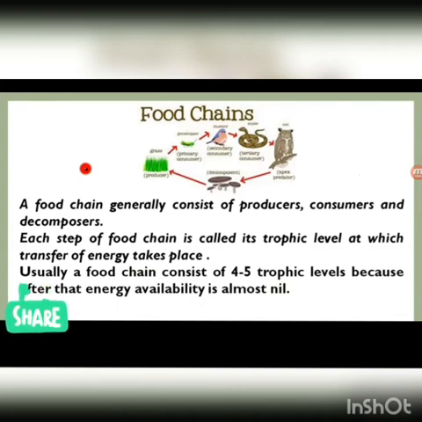Usually a food chain consists of 4 to 5 trophic levels because after that energy availability is almost nil. When energy goes from one organism to the other, the entire energy does not go to the next organism, and thus at the fifth trophic level, the energy availability is almost nil or zero.